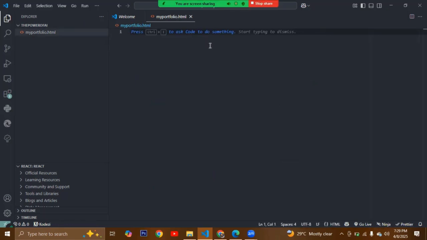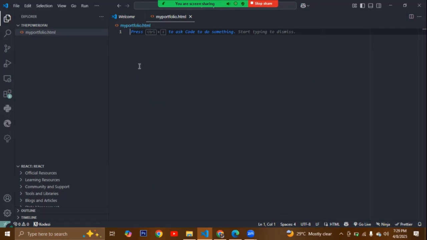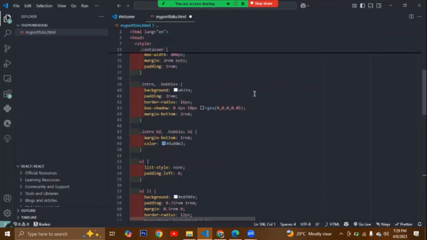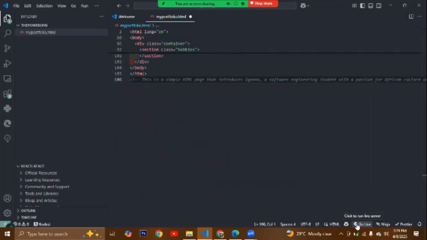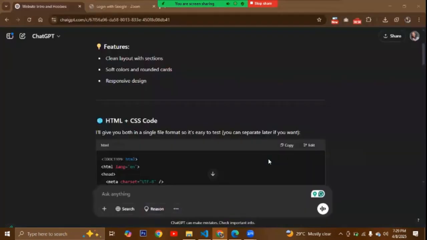Now I'm going to paste the code I copied from ChatGPT. So I'm going to paste it down here. Good. So I have it down here. I have my CSS file and I have my HTML file. And then I'm going to go live. What do I mean by go live? I want it to open in the browser. So I'm going to click here and it should go live in some minutes.